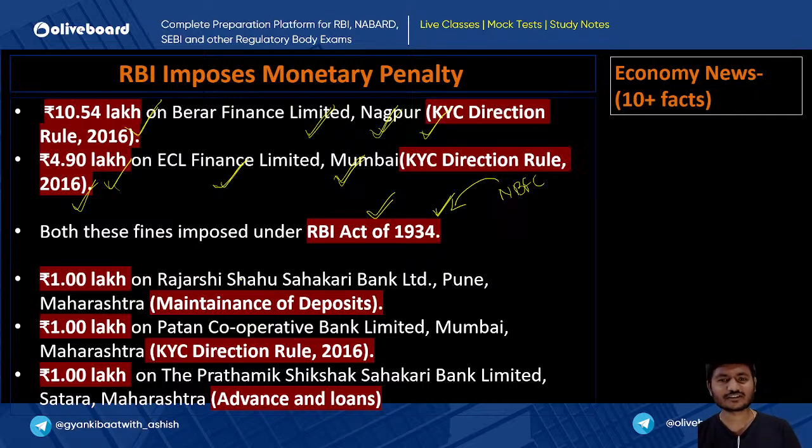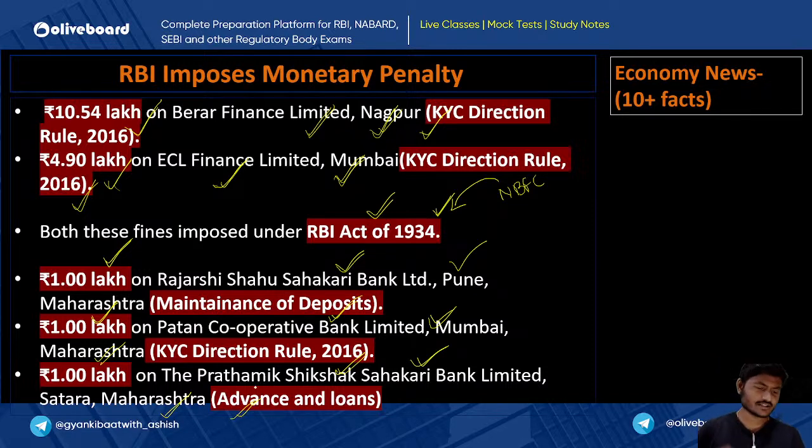For example, here we can see a penalty of 1 lakh rupees, 1 lakh, 1 lakh and 1 lakh, imposed by RBI. Firstly, on the Rajshri Shahu Sahakarika Bank, Pune, because they did not maintain the deposit properly. Secondly, on the Patan Cooperative Bank, Mumbai, because they did not follow the KYC direction rule. And thirdly, the Prathmik Shiksha Sahakarika Bank, located in Satara, Maharashtra, for the reason of loans and advances.